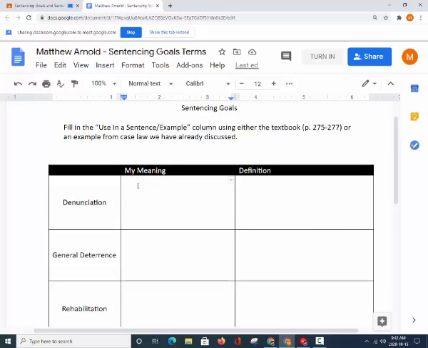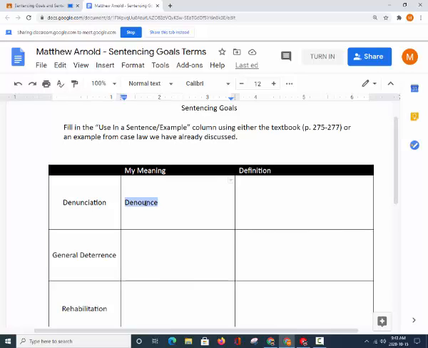So if you don't know what denunciation means, if you have no idea what denunciation means at all, just put I don't know. But for me, denunciation, I know that there's a root word in this. So I'm going to put the fact that it sounds like the root word is denounce.